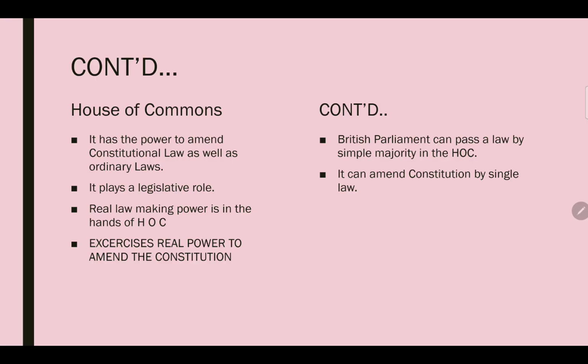So, the House of Commons. Let's understand the role played by the House of Commons. The House of Commons has the power to amend constitutional law as well as ordinary law. It means the House of Commons plays a legislative, that is lawmaking, role. It has the authority to make new laws and add to the constitution through the amendment procedures. So the real lawmaking power is in the hands of the House of Commons, which exercises real power to amend the constitution.